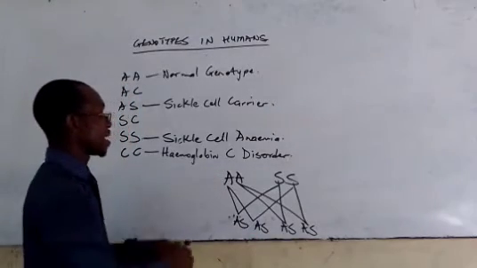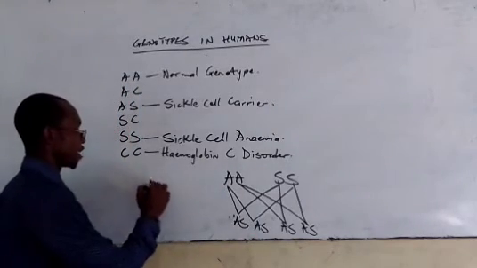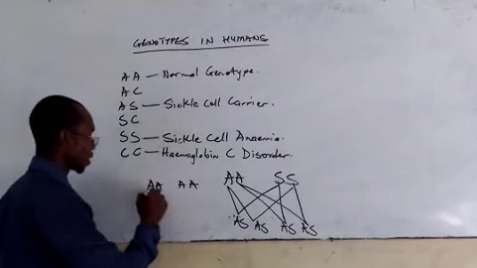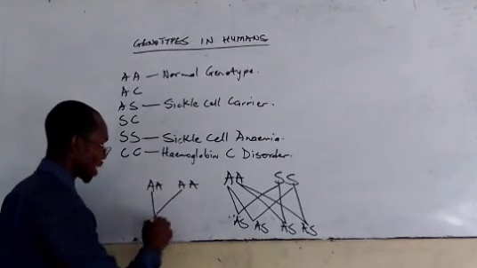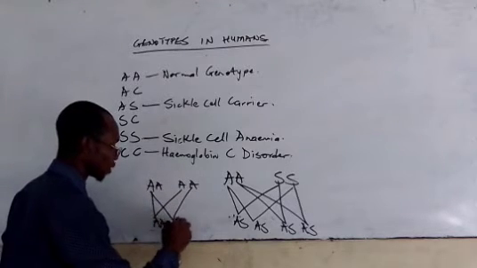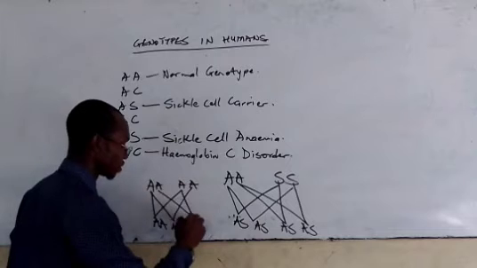So if AA marries AA, for example, we have AA marrying AA. Here we can have this, where AA will always be the offspring that will be gotten.